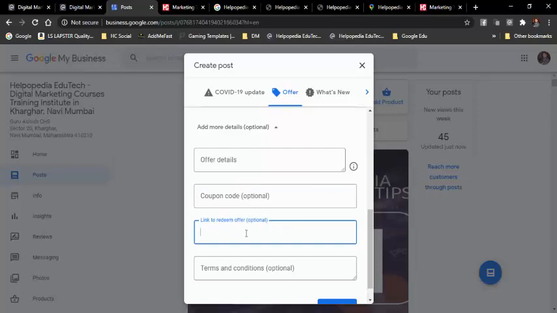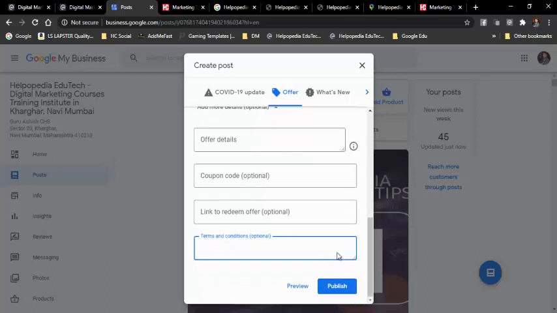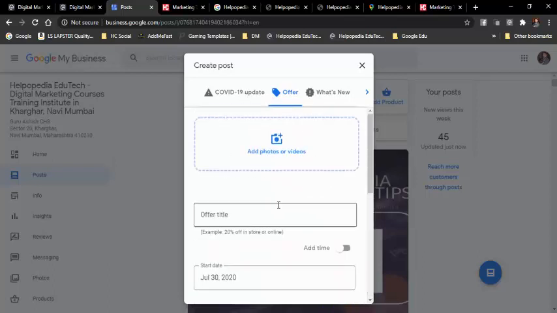So if people want to redeem the coupon, and if I have the facility of redeeming it on my website, then it is okay, they can go on my website and redeem it. Or else in terms and conditions you can mention that you need to visit our institute with the redeem code, coupon code, and then we can give you that discount once you enroll in the course. So that is what it is. And then you click on publish, then that offer is also submitted.